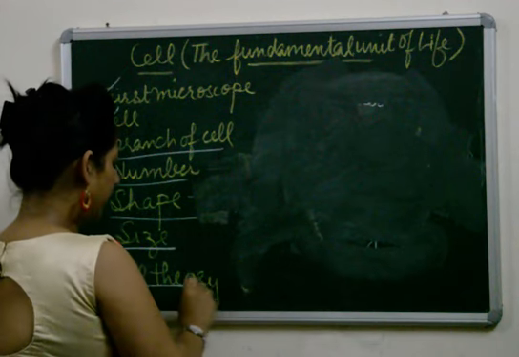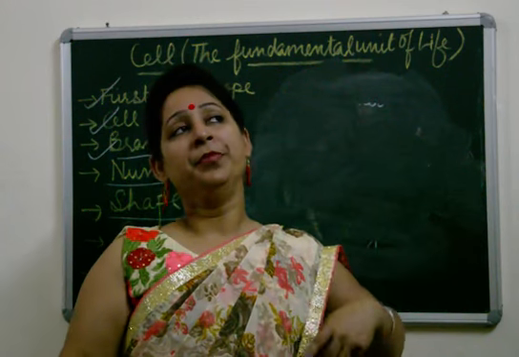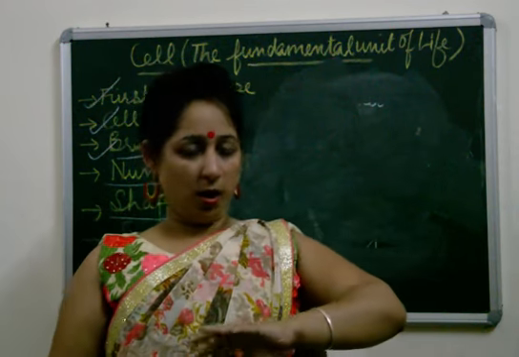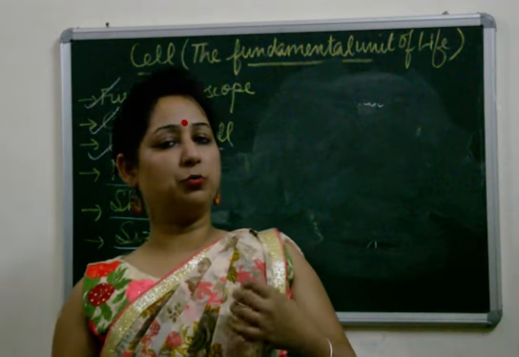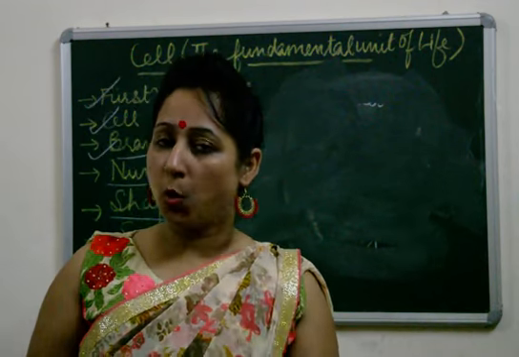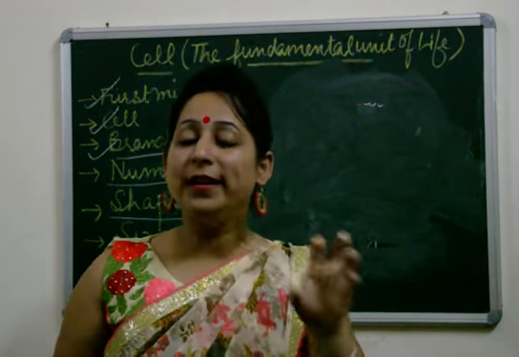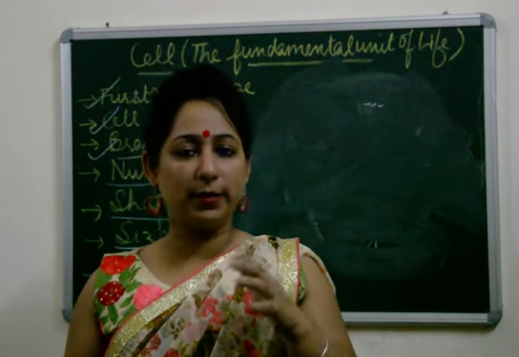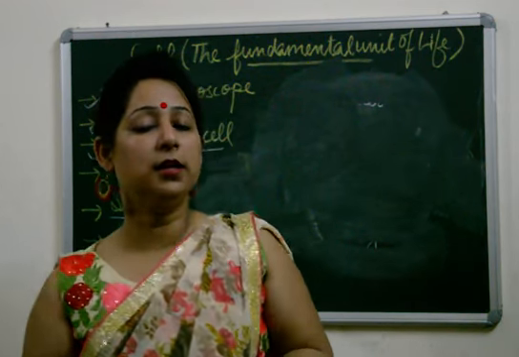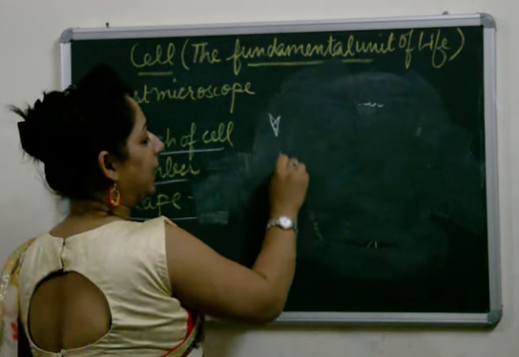Now the last topic related to this is cell theory, a very important topic. There were a bunch of scientists, of whom two were Schleiden and Schwann. One was a botanist and one was a zoologist; one was studying plants and one was studying animals. They did a lot of study over the cells and came to a conclusion. They concluded it under two headings.